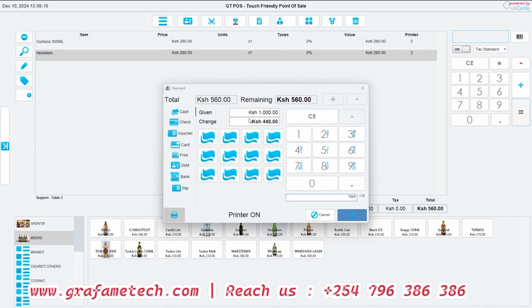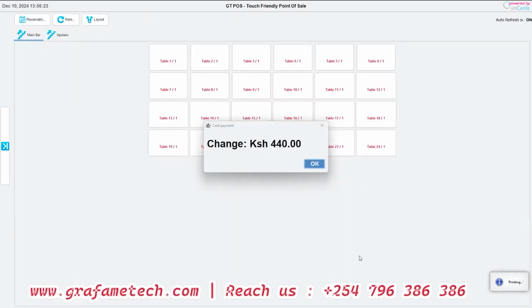So after we've seen the change, all that we have to do is now click okay, finalize. It will give you a pop-up of how much change you are supposed to give that client. So with this capability, you don't have to worry about maybe losing cash because of miscalculations. You don't have to worry about all that because the system will capture everything starting from the moment you begin your sale to the last step.